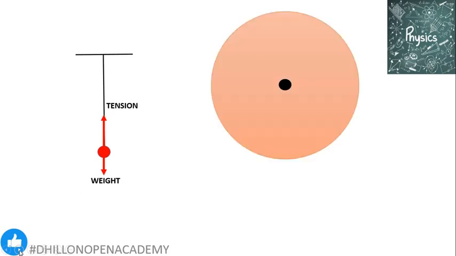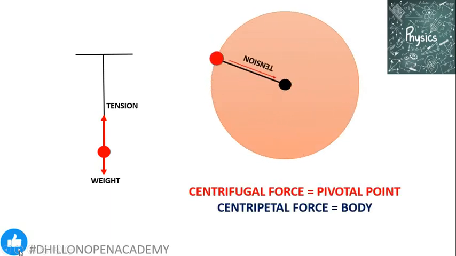So in this case, when we suspend any object with the help of a thread, weight is acting downward, and tension is produced in the vertically upward direction. So in this case, when the object is moving in a circular path, we can see the tension is always directed from the location of the stone towards the pivotal point. So that is providing centripetal force, but centrifugal force is acting from the location of the pivotal point towards the stone.